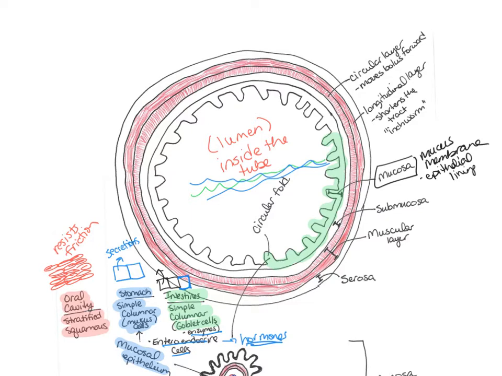Also in the mucosal area, we see plica. Plica are these permanent transverse folds that increase the surface area available for absorption. So here we can see all of these folds. Those are plica. Now in the stomach, we're going to see that those folds are called rugae. So there are some variations throughout the digestive tract.